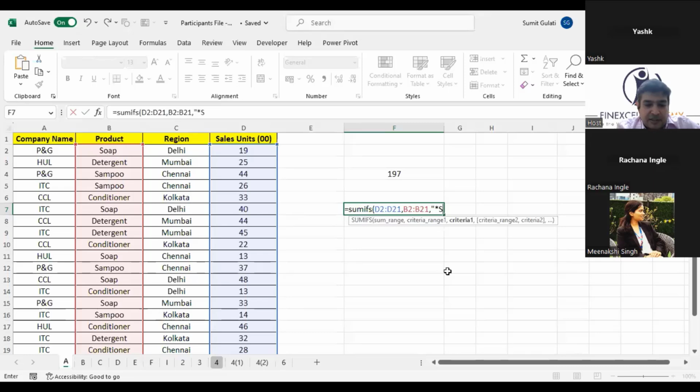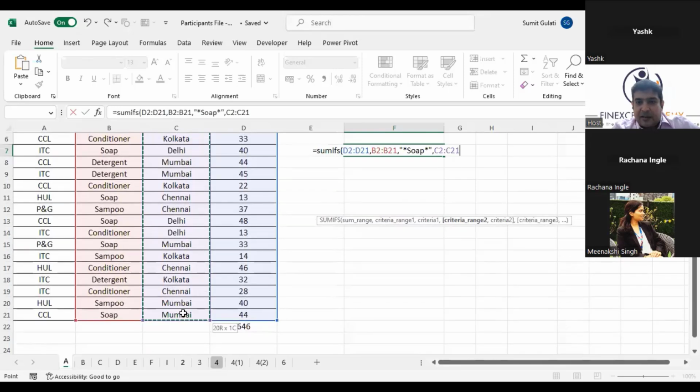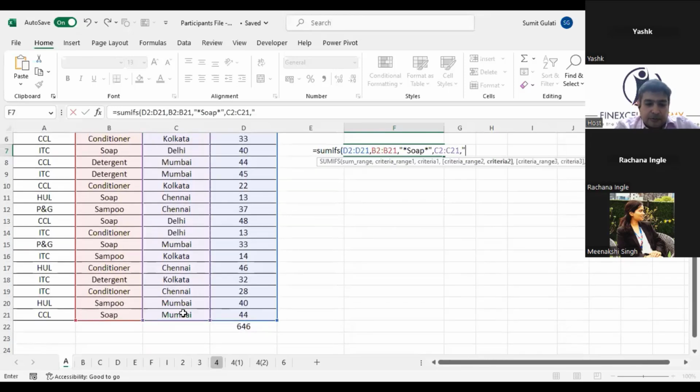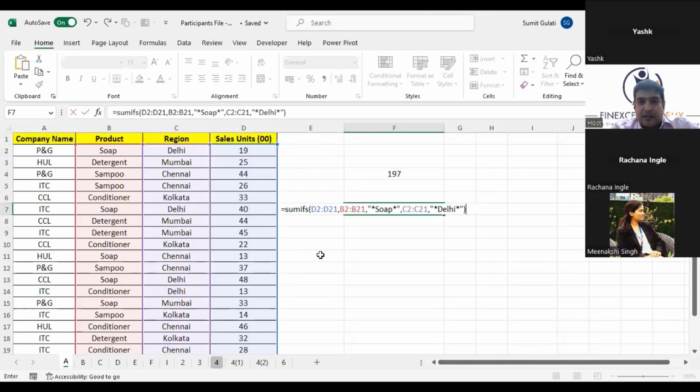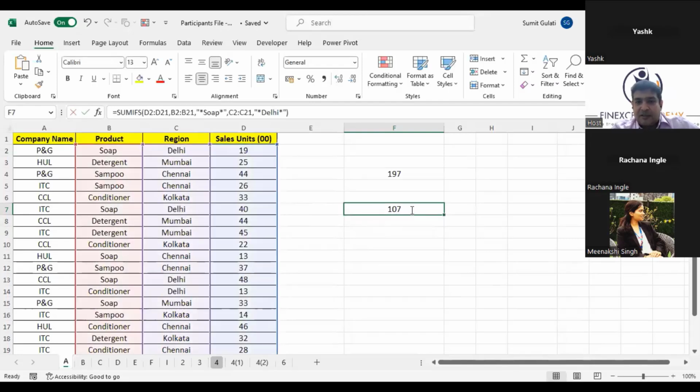Just to be overcautious, I'll take the criteria to be soap, star, stove, comma. What is your criteria range 2? This is the criteria range 2. And what is criteria 2? Delhi, star, this ends. Just have a look at the function. The moment I press enter, I get an answer to be 107.